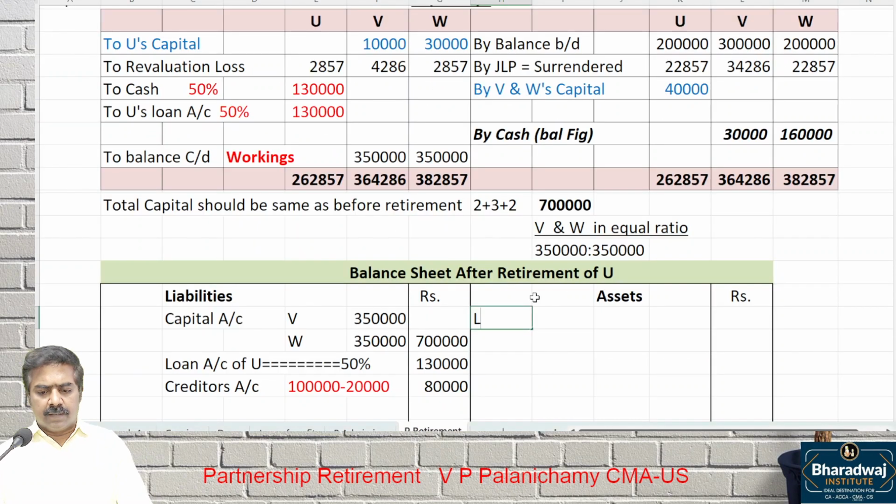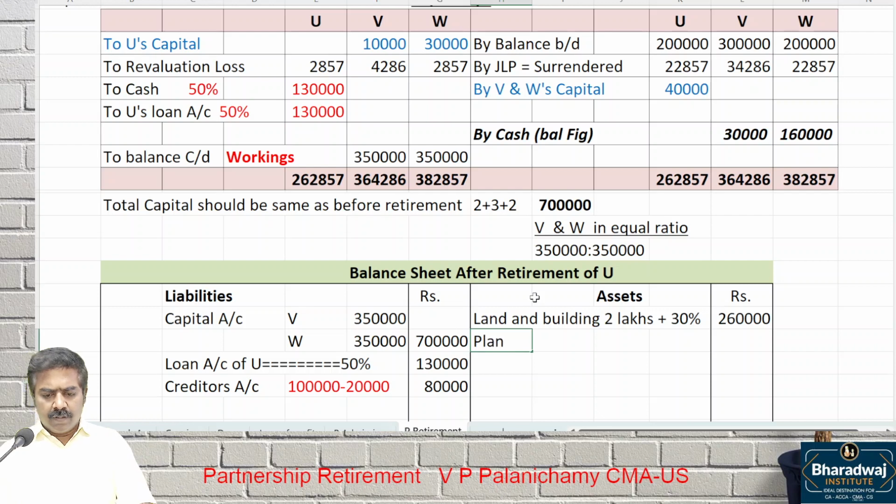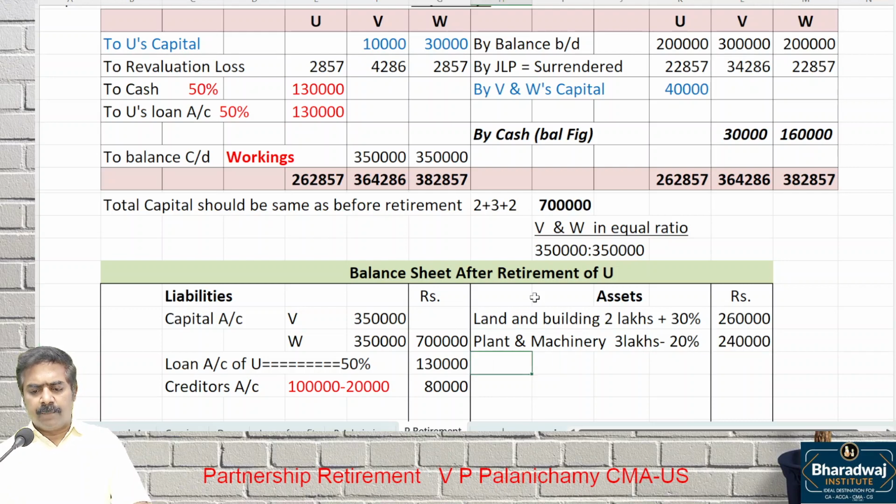Land and building 2 lakhs plus what percentage? 30%, 2,60,000. Land and building. Then plant and machinery, how much? 3 lakhs minus 20%. 2,40,000.